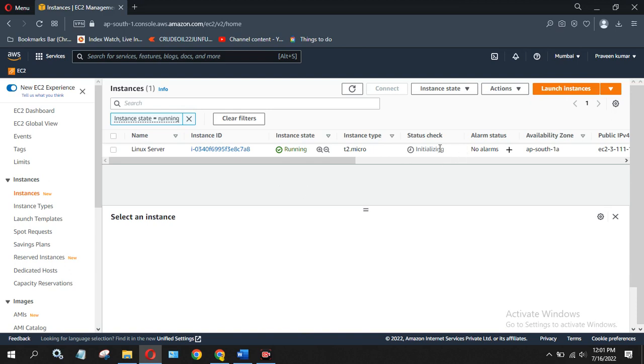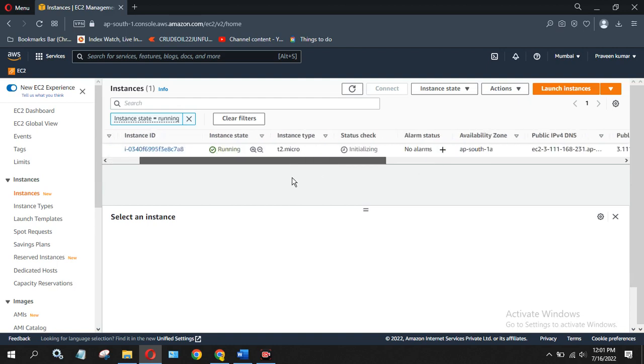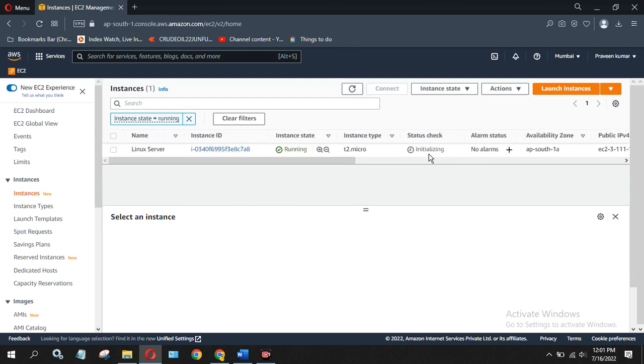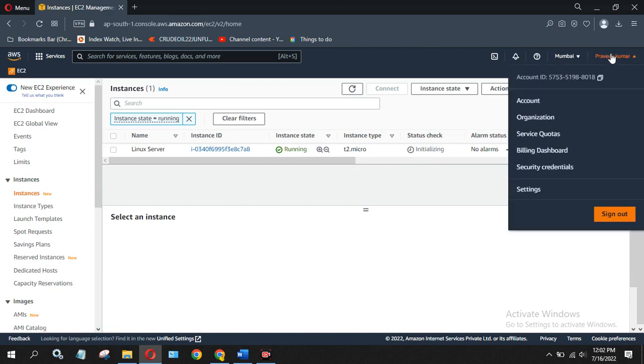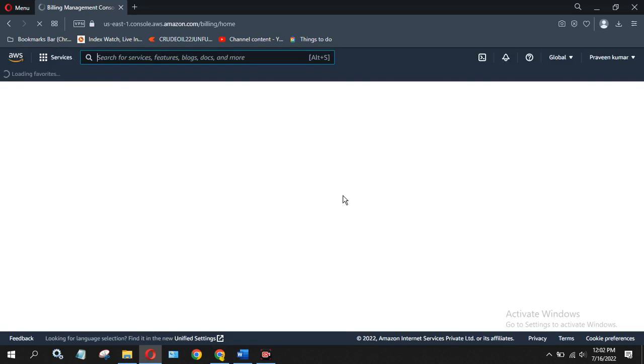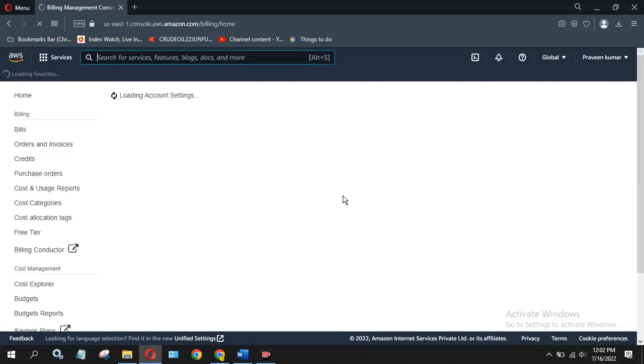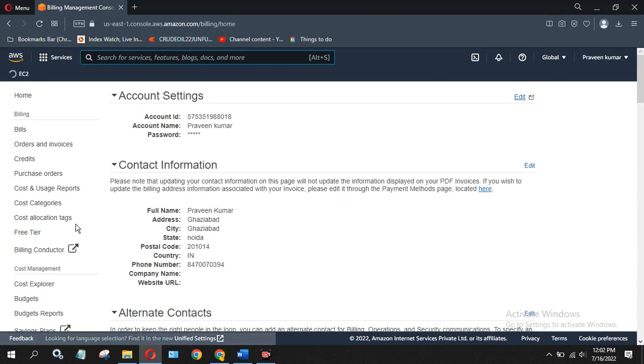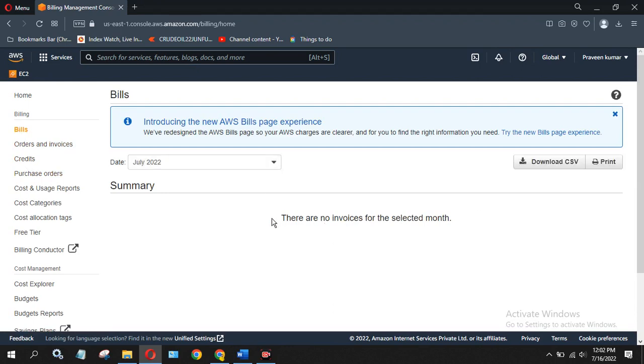Now you can see initialization is still in progress. Let me show you another thing until the initialization check is done. Go to your account: click on your name, go to the account option. Once you go to the account option, you can see all your details. Go to the bills. Once you go to the bill, it will show your bill.